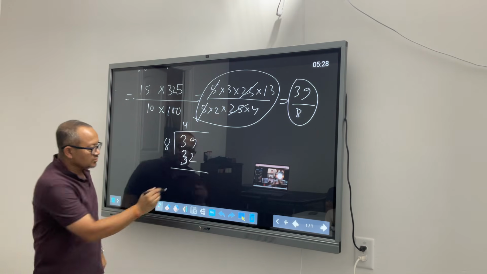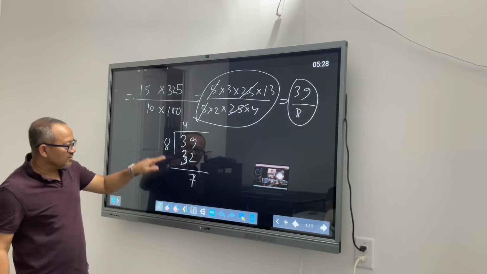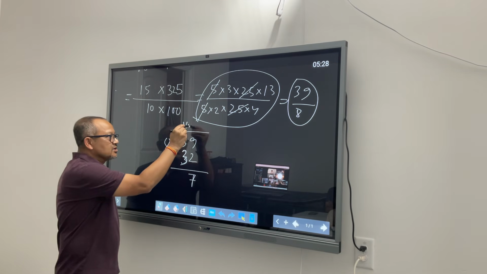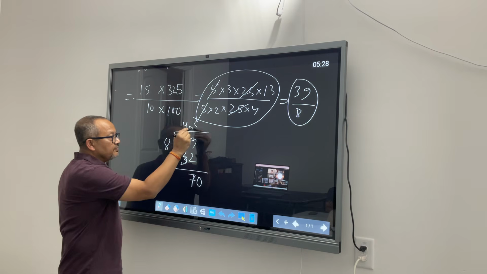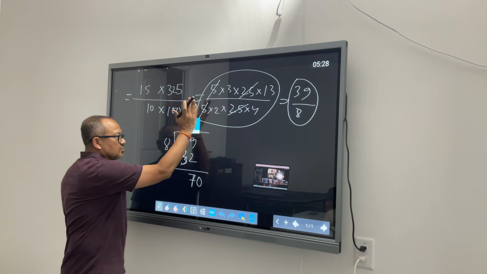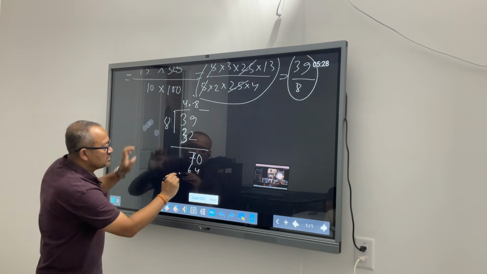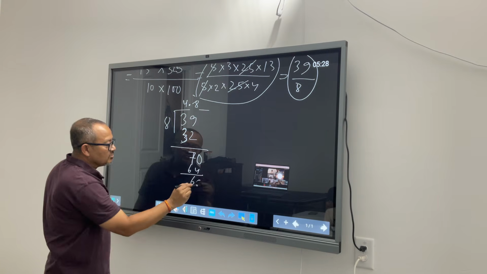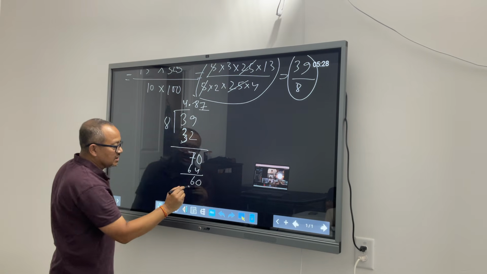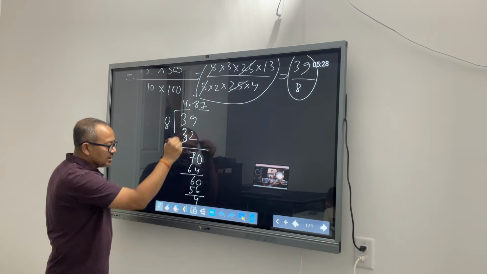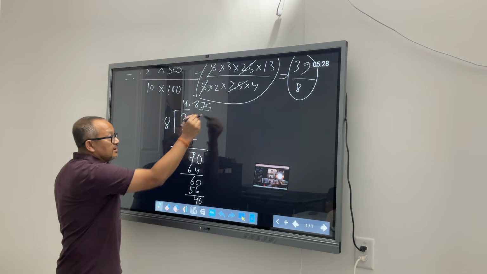So 8 4s are 32, 7 remaining. Now we are stuck. Chicken comes to rescue. 8 7s are 56, I'm sorry. 8 9s are 72. No. 8 8s are 64. 6 remaining. Chicken lays one more egg. 8 7s are 56. 4 remaining. Chicken lays one more egg. 8 5s are 40.